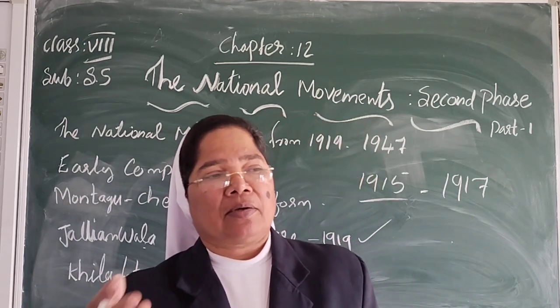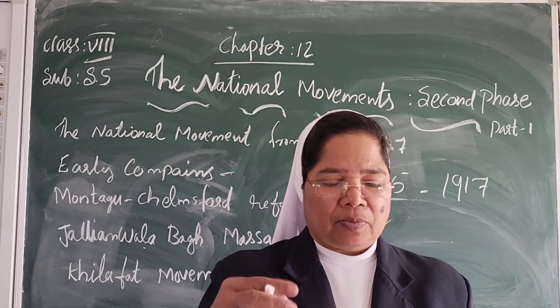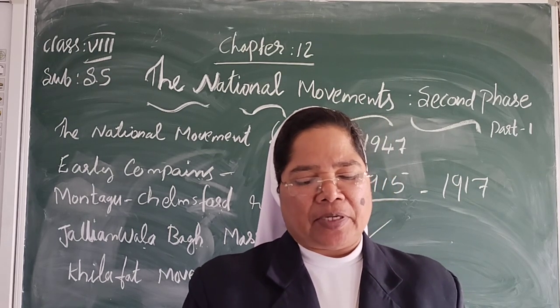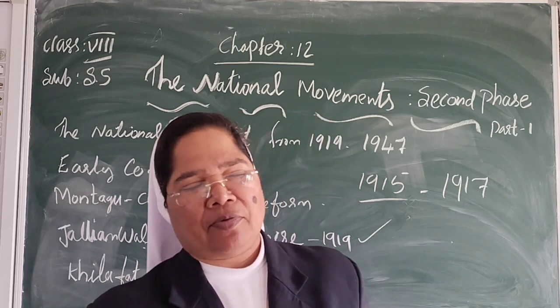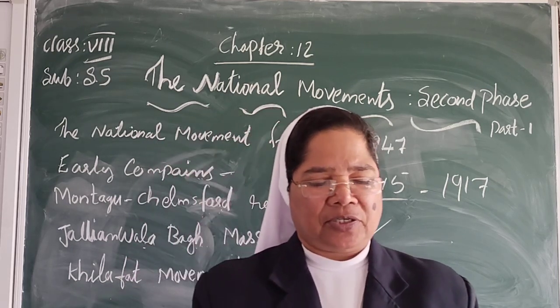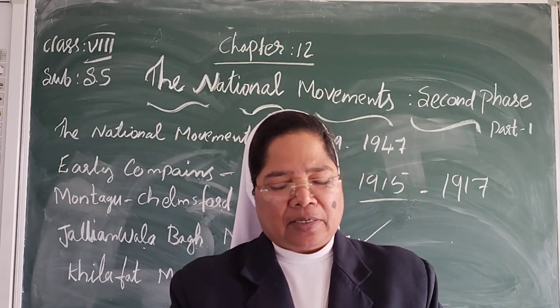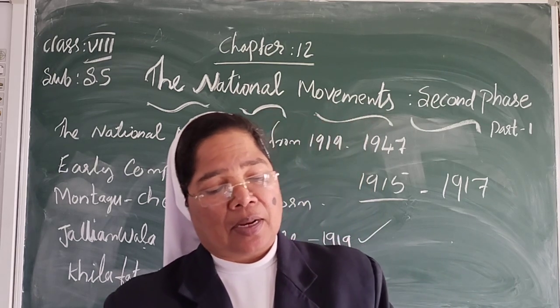The Muslims demanded that the British government give better treatment to the Khalifa.